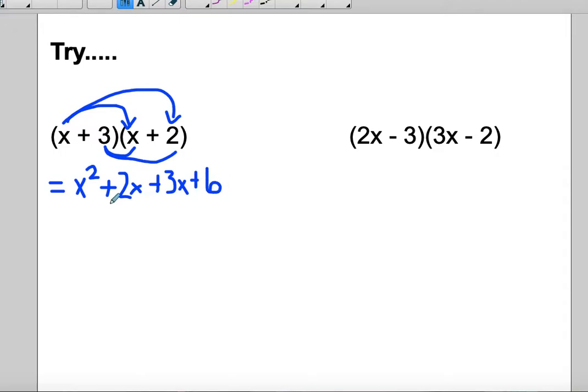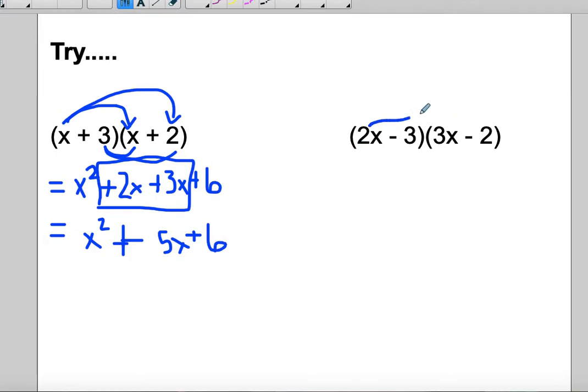So if you followed the pattern, you're going to realize that these two numbers in the middle here are always going to be combined because they'll be like terms most of the time. So x squared plus 5x, whoops, that's a plus 5x plus 6 is your final answer: x squared plus 5x plus 6. So same thing here. Distribute, and then distribute here.